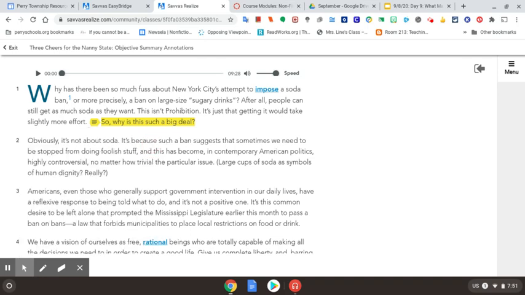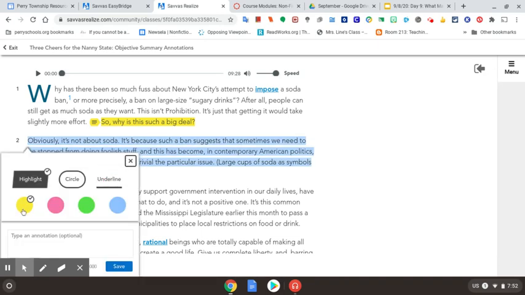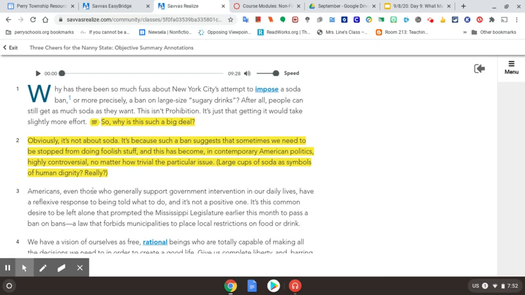Obviously, that's not about soda. It's because such a ban suggests that sometimes we need to be stopped from doing foolish stuff, and this has become, in contemporary American politics, highly controversial, no matter how trivial the particular issue is. Large cups of soda as symbols of human dignity. Really? So, again, we've got this right here, and I'm going to highlight that again in yellow. And so, what she's saying before I add my annotation notes.